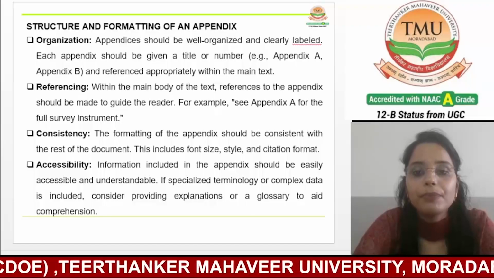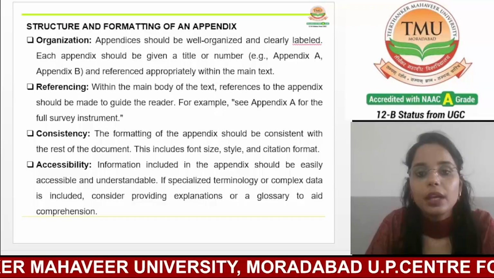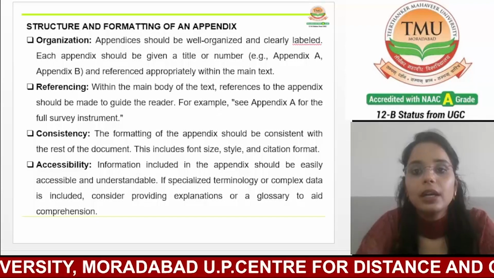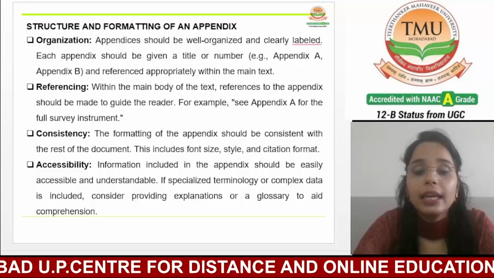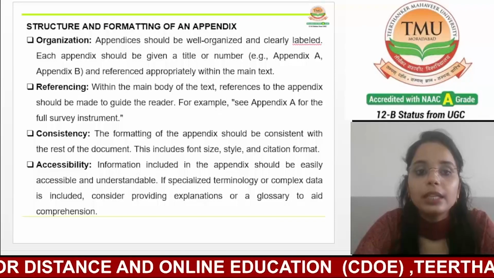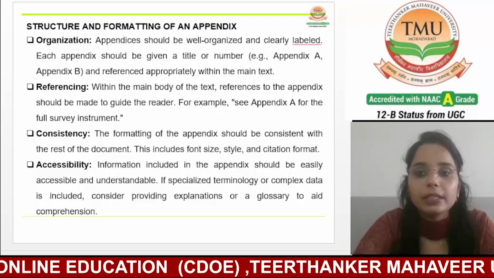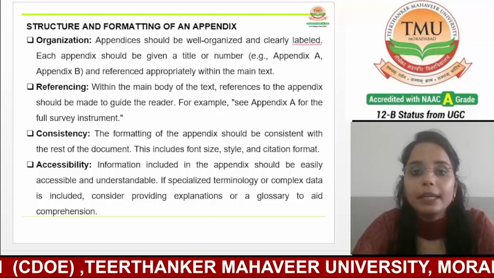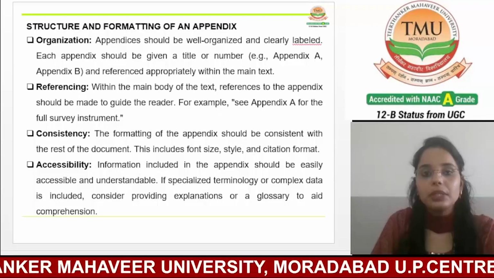For example, if the main text uses a particular font size or heading, the same should be applied to the appendix headings also. Additionally, if specific citation styles are used in the main body, these should be consistently applied to any citation included in the appendix. This uniformity helps to maintain the overall readability and quality of the document.